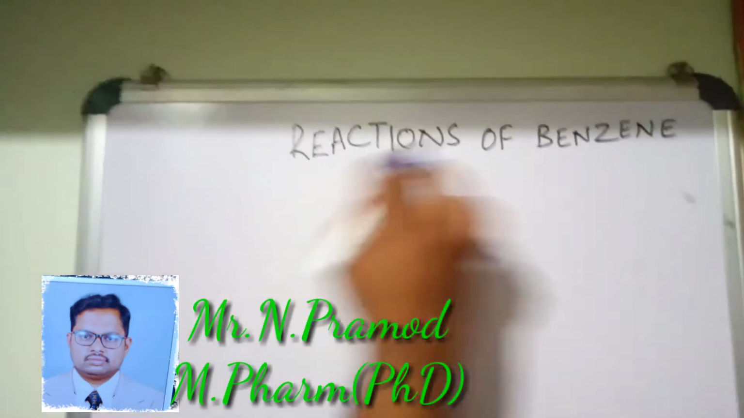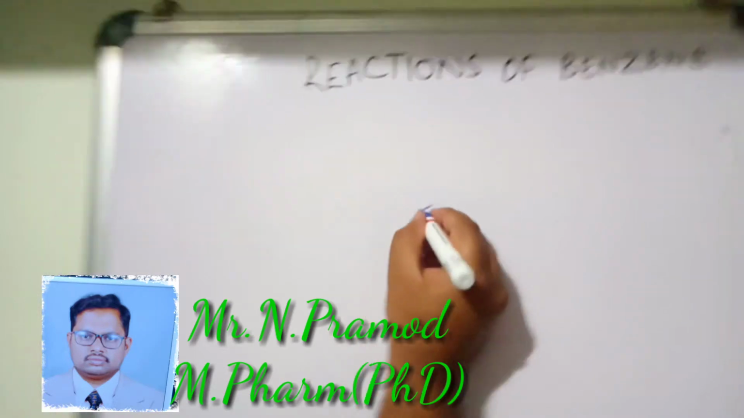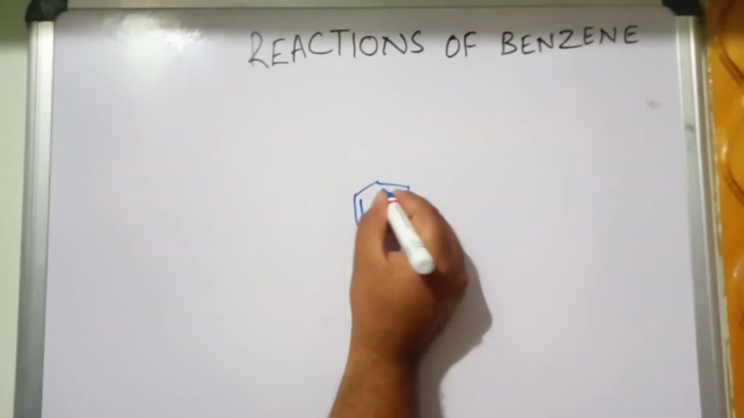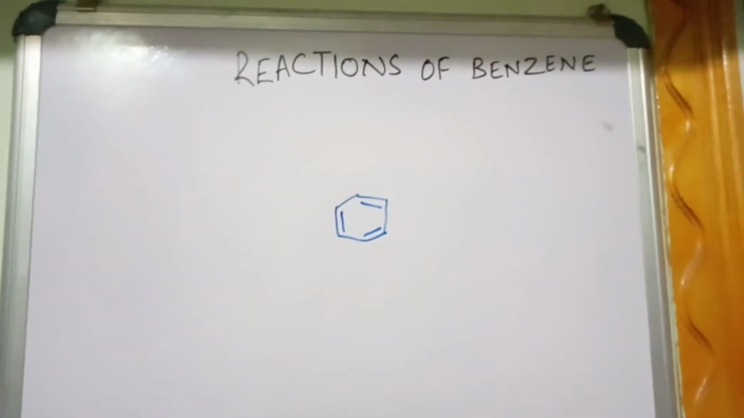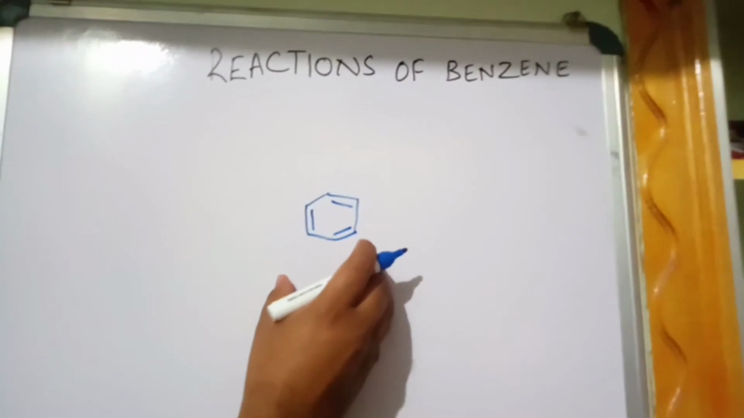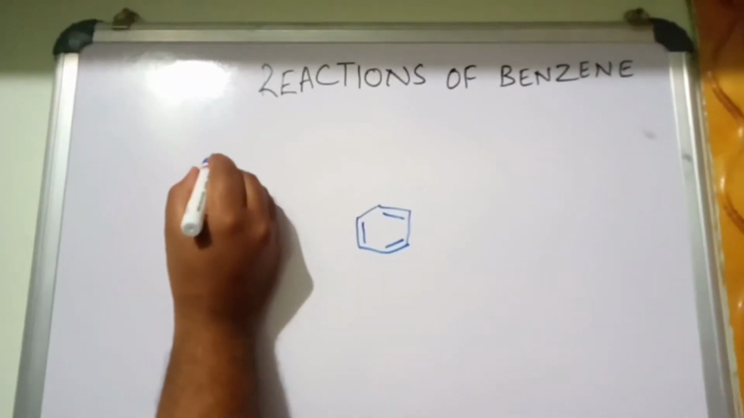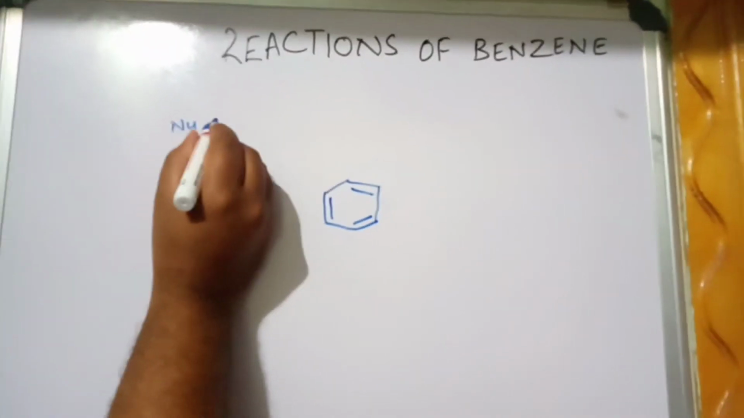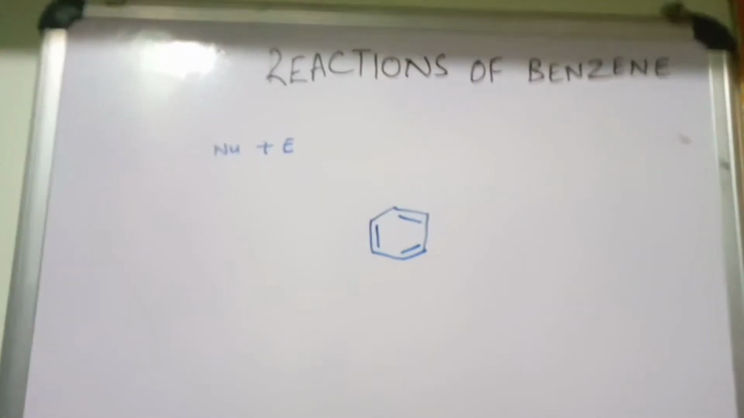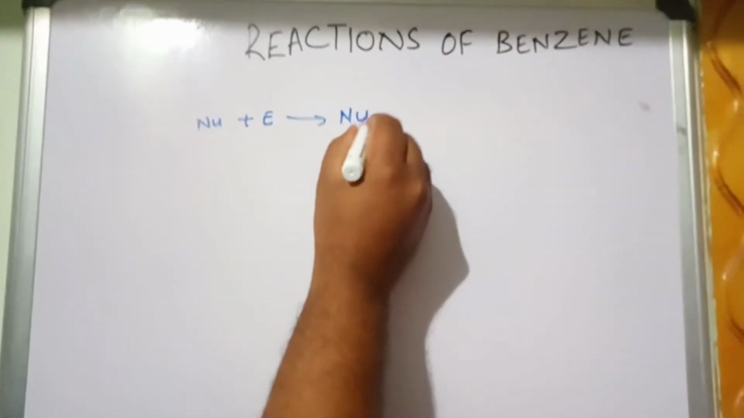Today we discuss the reactions of benzene. So what type of reactions does benzene undergo? If we look into the benzene structure, this is the benzene structure, everybody knows. What type of reaction will it undergo? To undergo any reaction, there must be one nucleophile and one electrophile. One nucleophile, one electrophile. It will give the product.